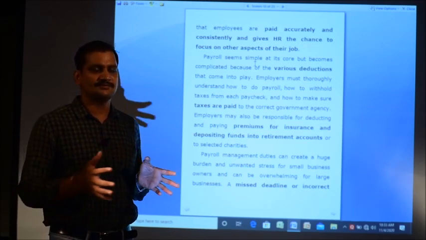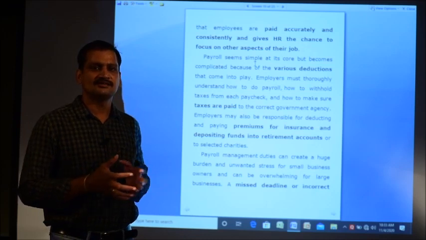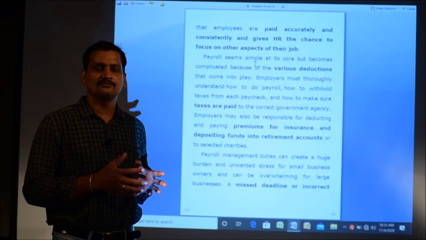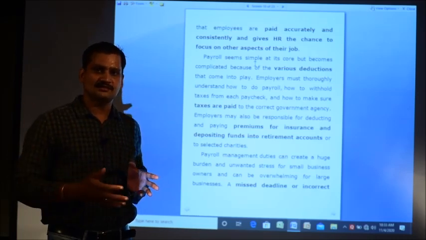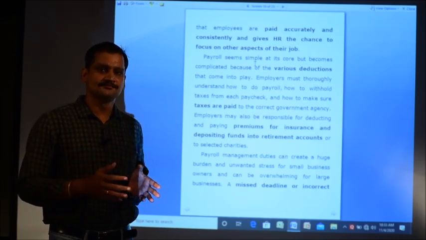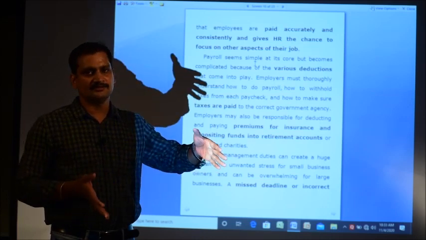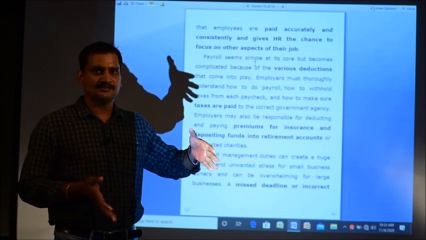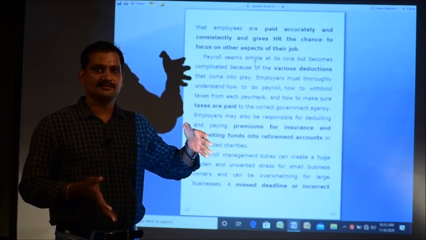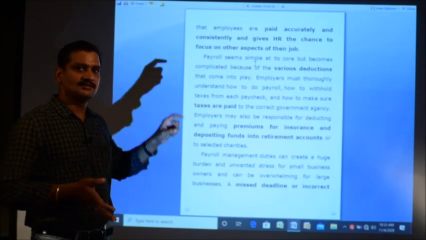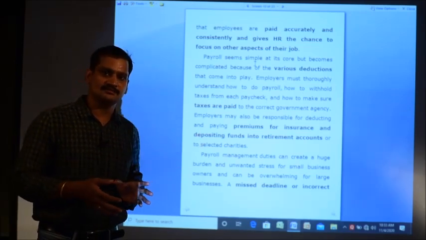It has many aspects, like the deductions to be made for taxes and insurances, and calculating allowances if they change from time to time. That is a very time-consuming schedule for HR. That time can be reduced by using this payroll system software,